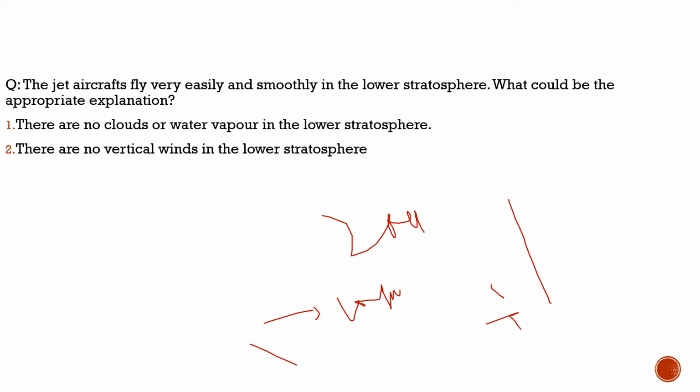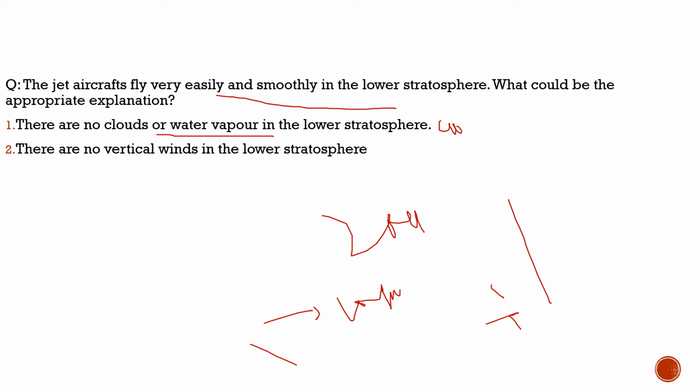The question says the jet aircrafts fly very easily and smoothly in the lower stratosphere. What could be the appropriate explanation? First statement, there are no clouds or water vapor in the lower stratosphere. If we analyze this statement, it is 90% correct. In the lower stratosphere, because of very low water vapor and very few clouds, jet aircrafts fly very easily and smoothly. So this statement is 90% correct.